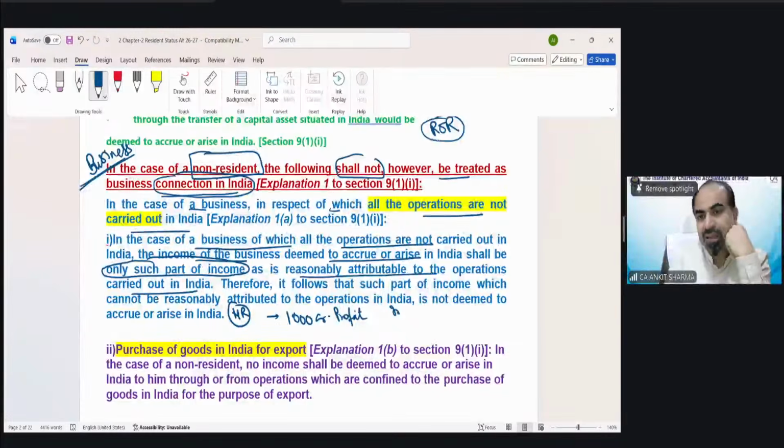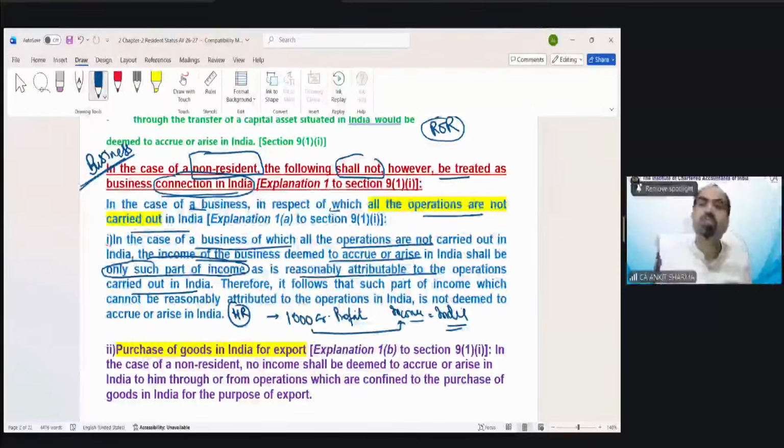Suppose income tax says that you have to pay tax on this 1000 crore income in India. Why? Because you have a business connection in India. You are manufacturing tires. If you don't manufacture the tire, how can you run that car? So we have a business connection. You have to pay tax on this 1000 crore rupees in India because we will assume it as deemed to arise. And if it is deemed to arise, you have to pay tax.